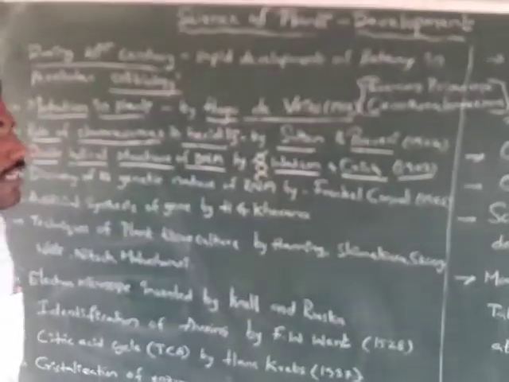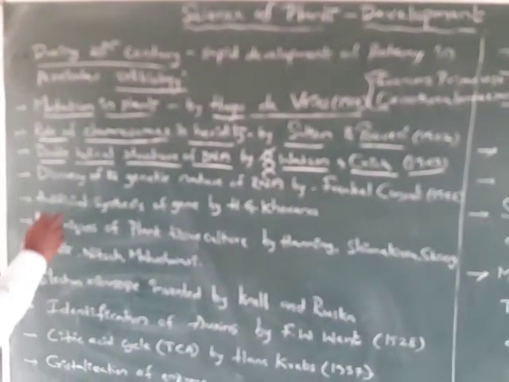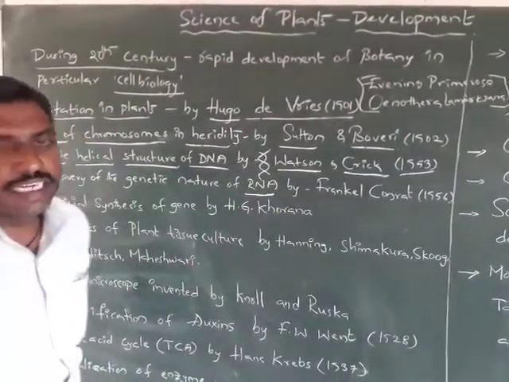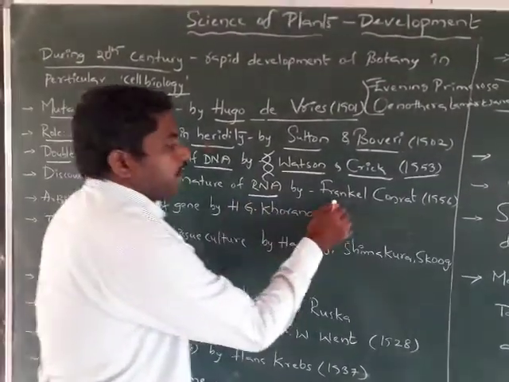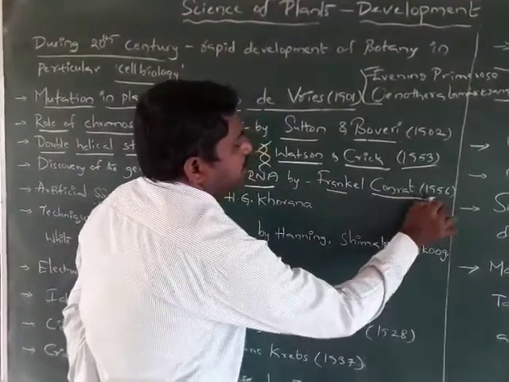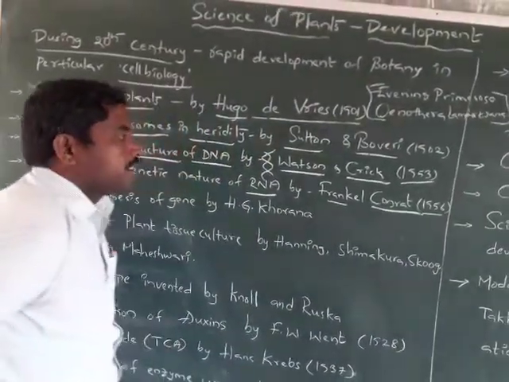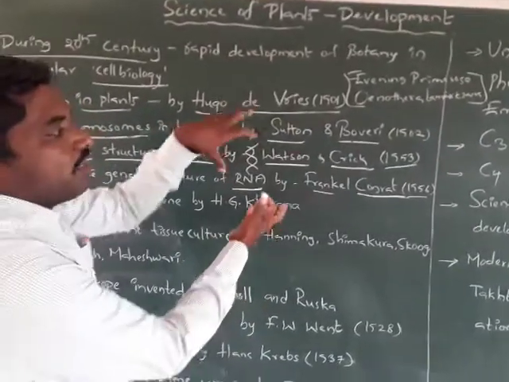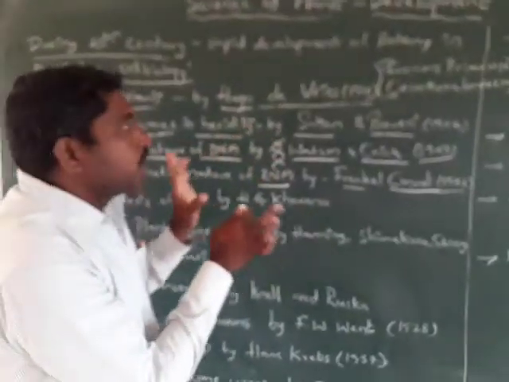Next, the discovery of the genetic nature of RNA by Frankel Conrat in the year 1956. These are all in the 20th century only.